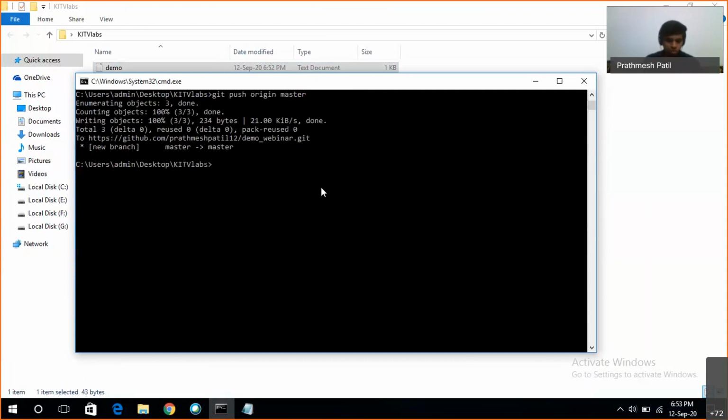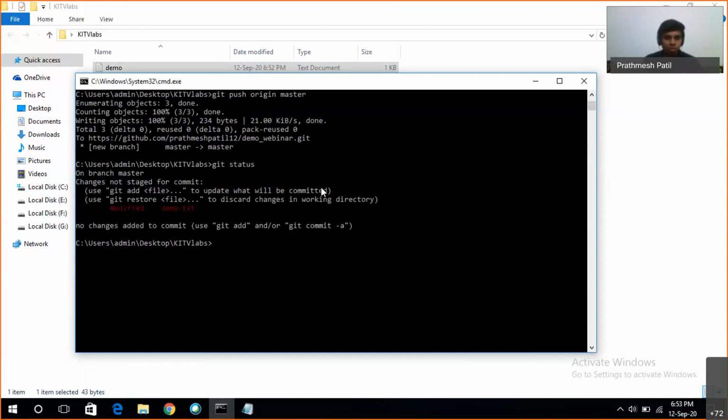So first, see the git status command. So yes, I have to add the file demo.txt. Then I'll commit it with the message Prathamesh edited demo.txt. I forgot the minus m.